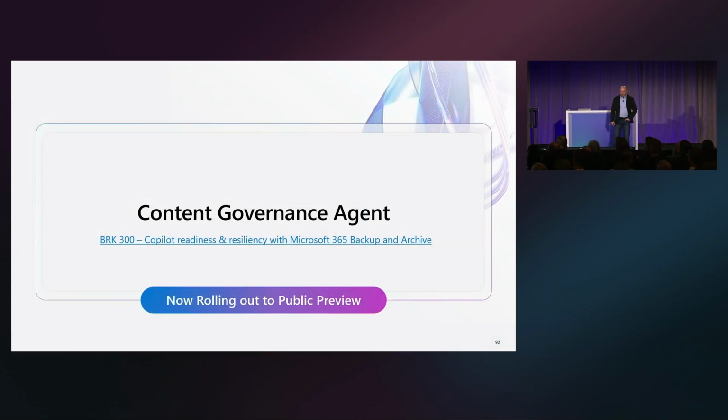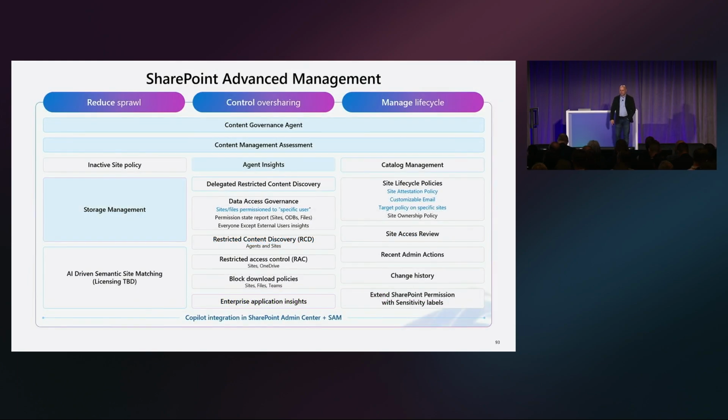Okay. So the governance agent is starting to roll out to public preview right now. The reason we wanted to do this announcement and let you know that we are starting to roll out these things is because sometimes we announce things and then they come in a little later. So now we want to let you know that things are moving a lot faster, and you're going to start seeing them quickly. Now, this is everything that SharePoint Advanced Management has so far, and everything that is in blue is coming in new.